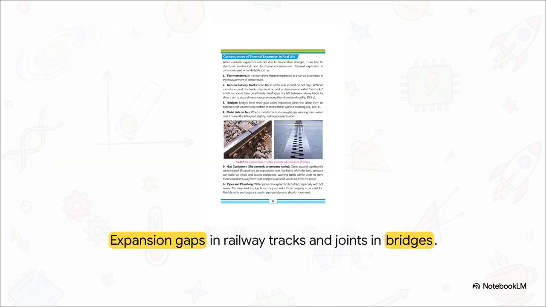This right here is exactly where physics meets engineering to save lives. Think about steel railway tracks. They get incredibly hot baking in the summer sun. Because of thermal expansion, that solid steel is actually going to grow. If engineers didn't understand physics and they failed to leave these small, crucial expansion gaps between the rails, the tracks would literally bend and twist under the immense pressure. It's a terrifying phenomenon called sun kinks, and it would easily derail trains. Actually, the exact same principle applies to those jagged expansion joints you drive over on highway bridges.